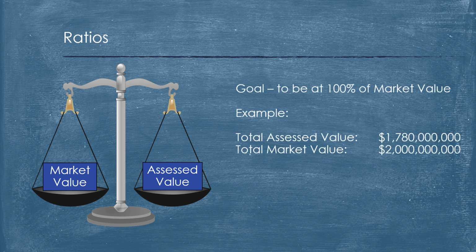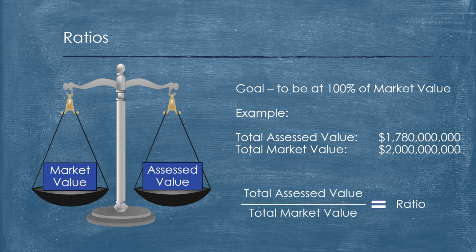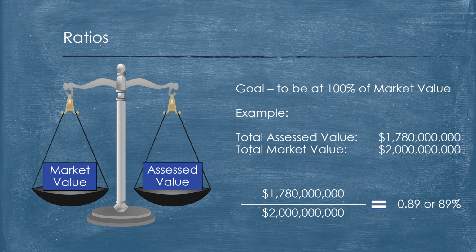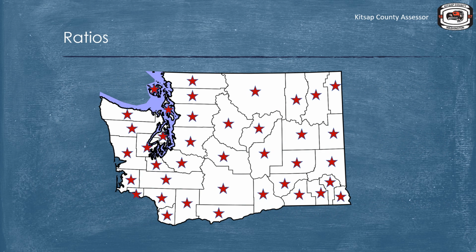Let's look at an example of how a county ratio could be calculated. While there are many factors that go into the ratio study itself, the result is the total assessed value divided by the total market value equals the ratio or difference. And here we can see that the ratio is 89%. The individual ratios are then applied to each county assessor's real and personal property values, adjusting the assessments to true and fair market value prior to determining each county's share of the state school levy.